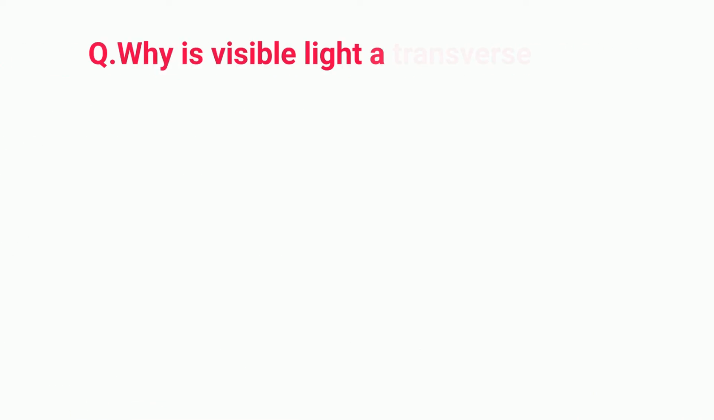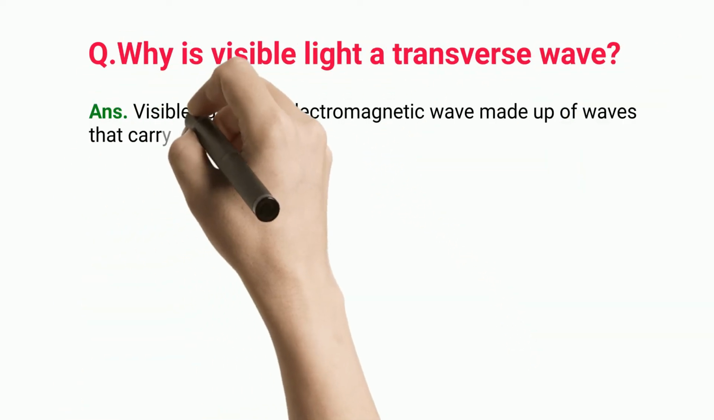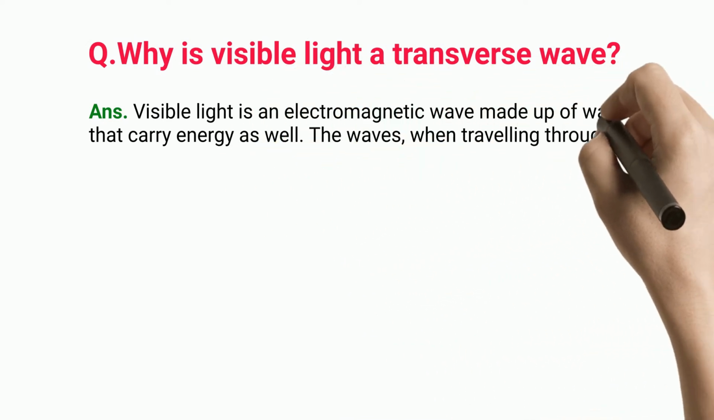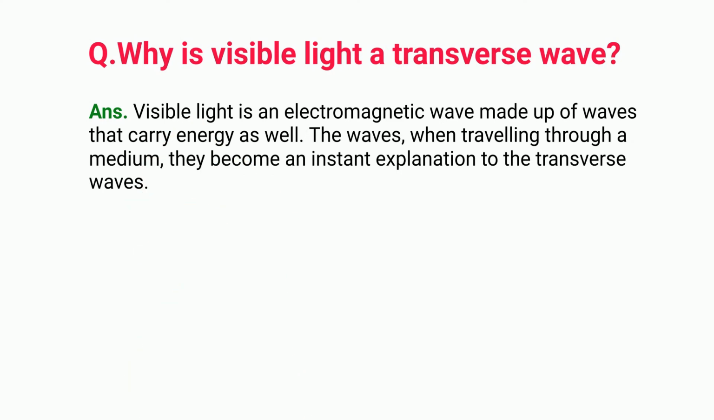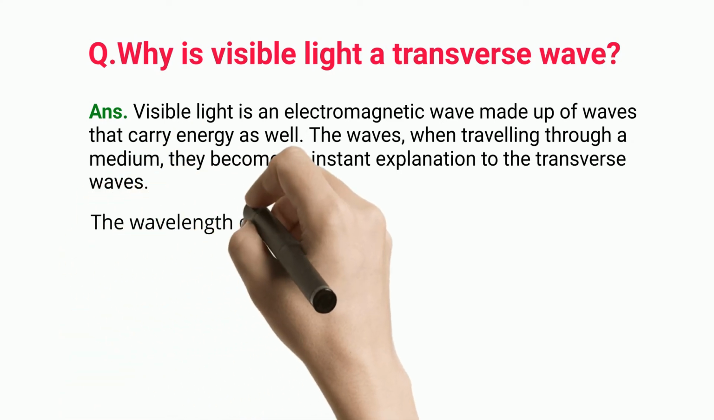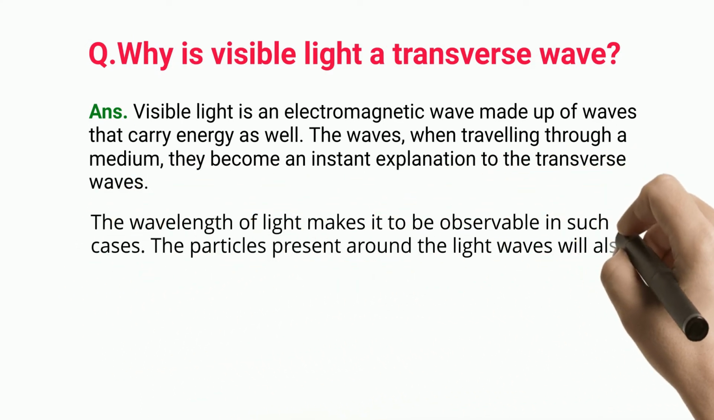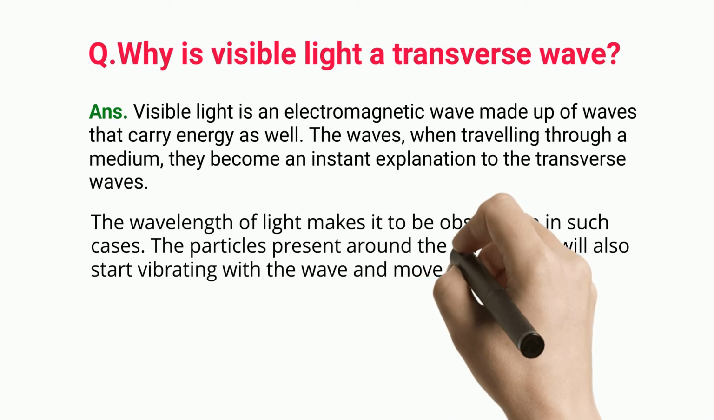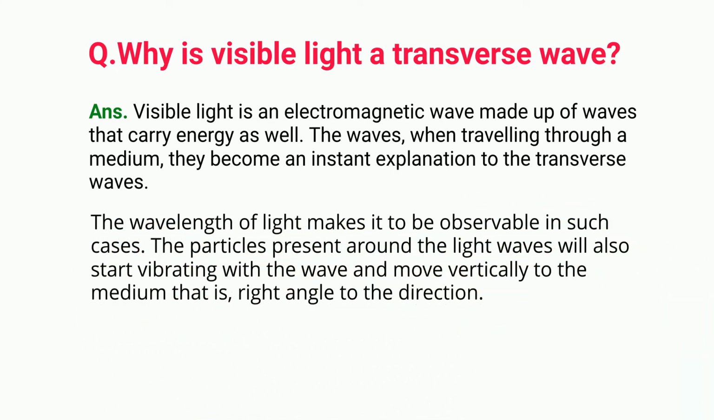Why is visible light a transverse wave? Visible light is an electromagnetic wave made up of waves that carry energy as well. When traveling through a medium, the waves become an instant explanation of transverse waves. The wavelength of light makes it observable in such cases. The particles present around the light waves will also start vibrating with the wave and move vertically to the medium, at right angles to the direction.